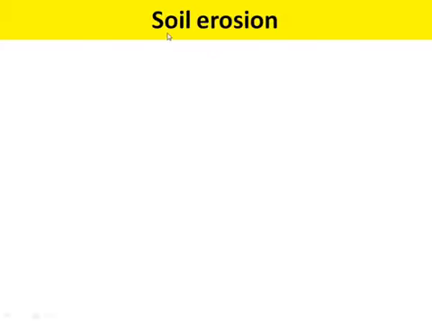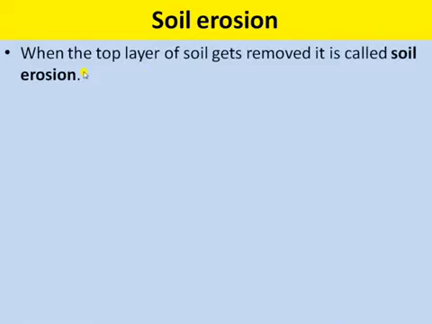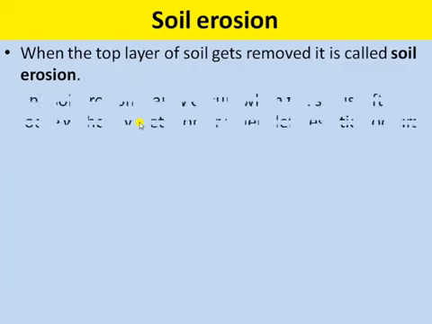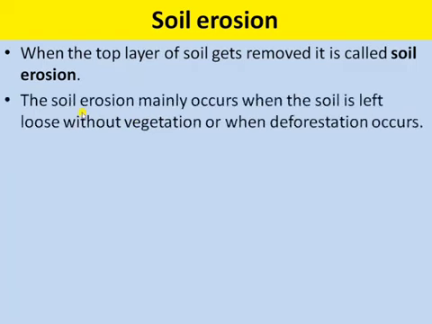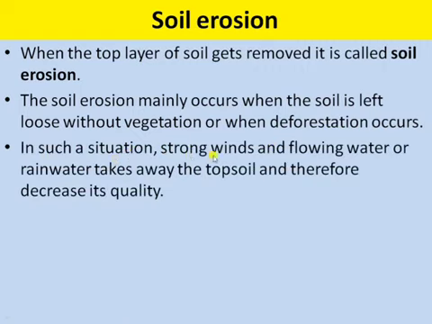The next topic is soil erosion. When the top layer of the soil gets removed, it is called soil erosion. Soil erosion mainly occurs when the soil is left loose without vegetation or when deforestation occurs. Deforestation is the cutting of forest areas and converting them into non-forest use. In such a situation, strong winds and flowing water or rainwater take away the topsoil and therefore decrease its quality.